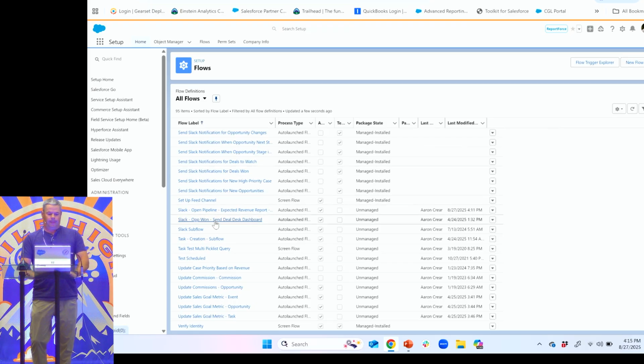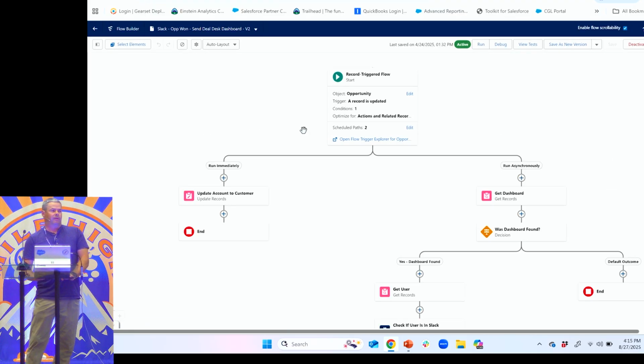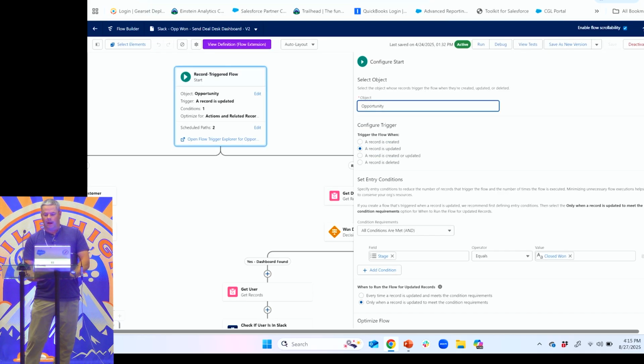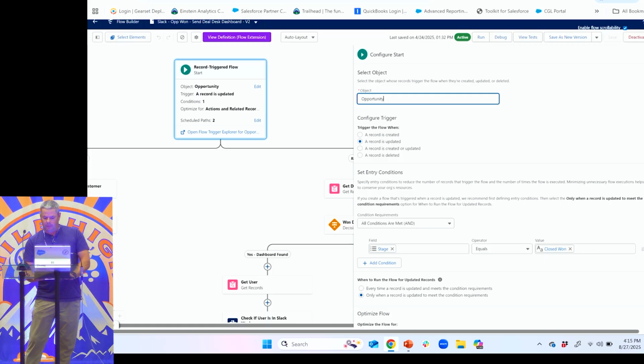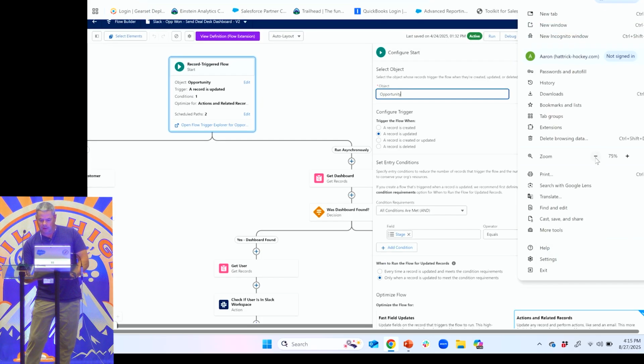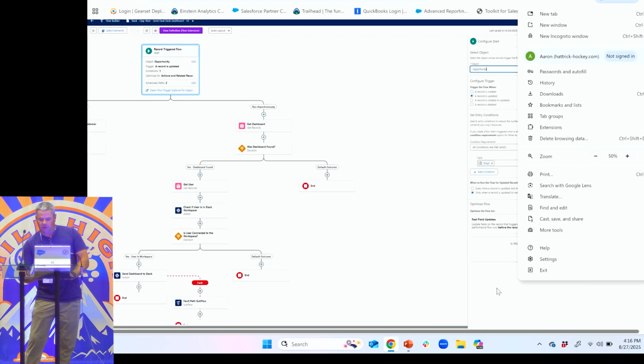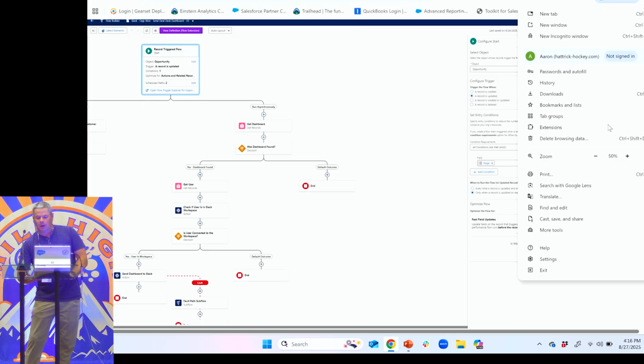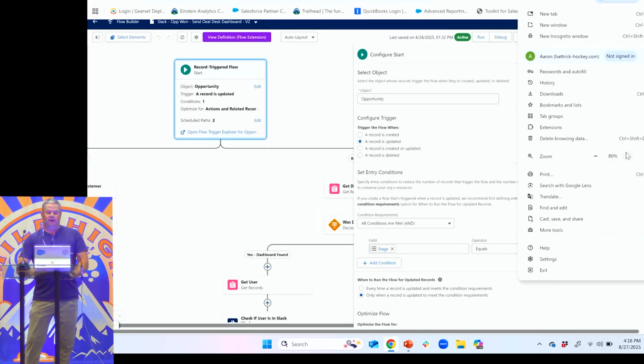Here we go. All right, so unlike the first one, which was scheduled, this is going to be record triggered. So the first thing we're going to do is we're going to make this an asynchronous path. And why we want to do that, and let me just back out for a second here so we can see it. This is newer, but we have to toggle this little button down here. That's what allows the creation of that asynchronous path. Easy to miss.